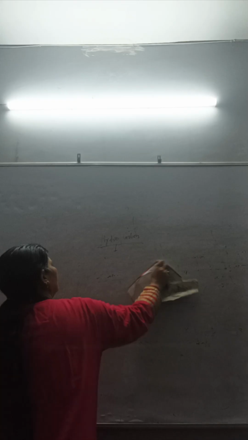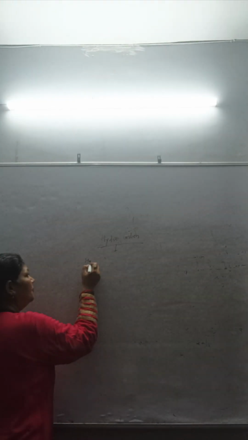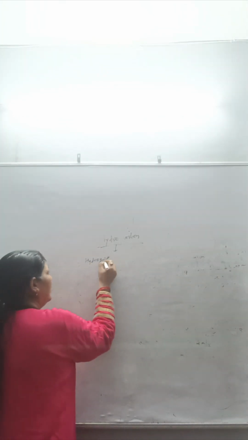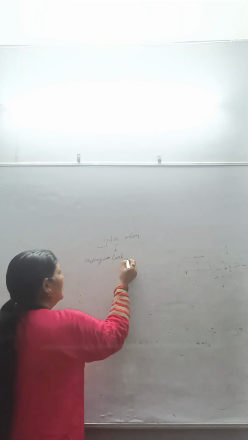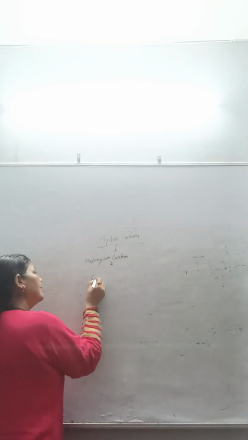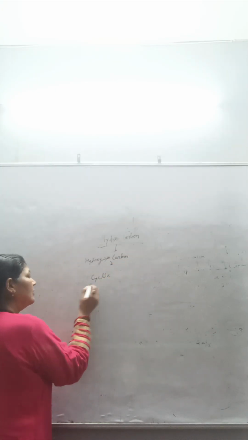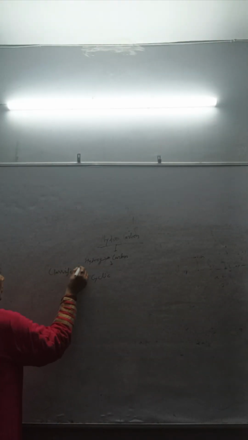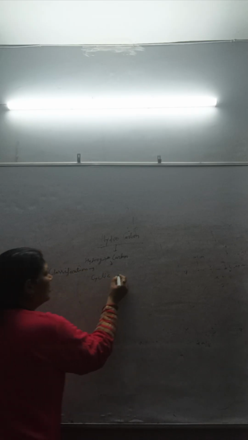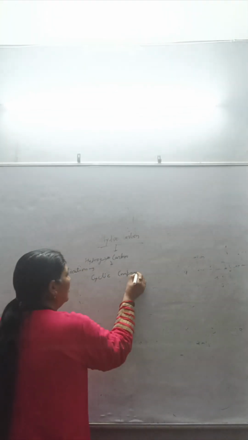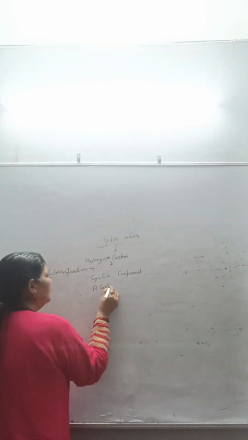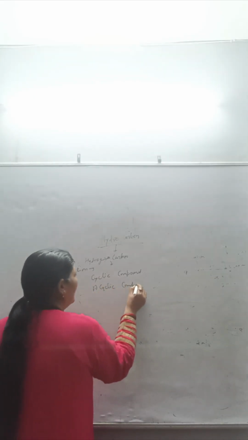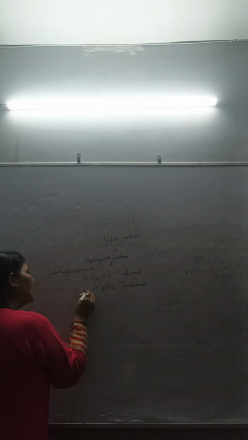The first category of classification, as you write here, is cyclic compound and acyclic compound.